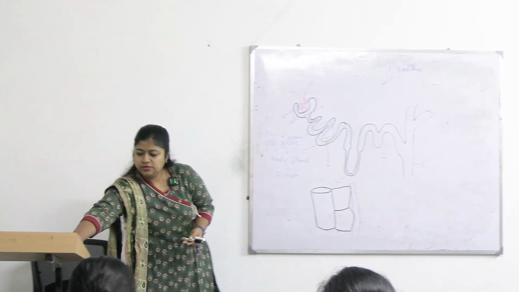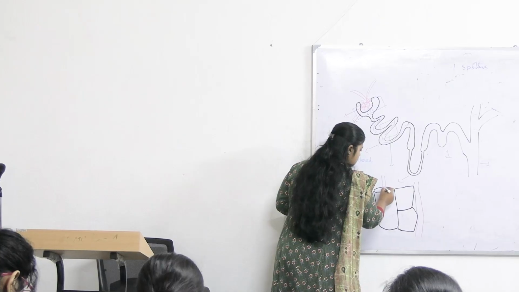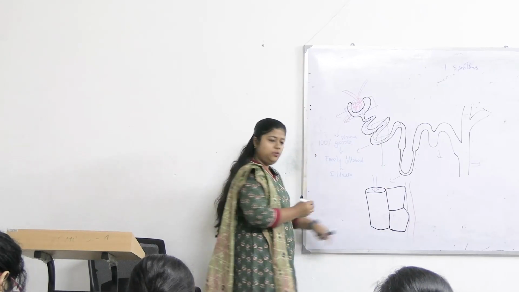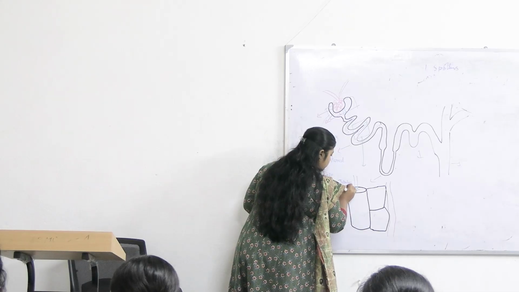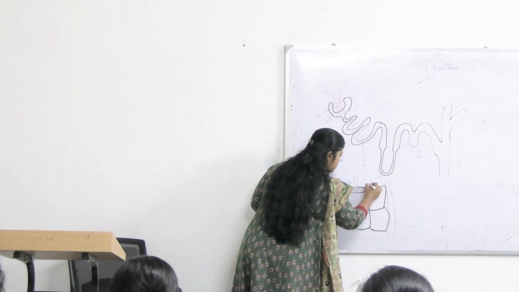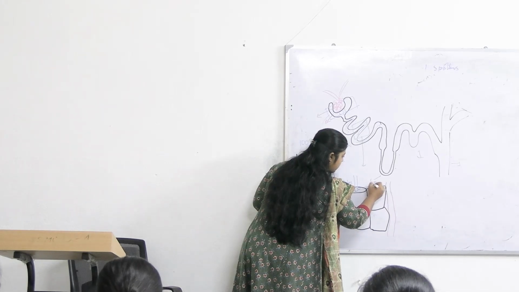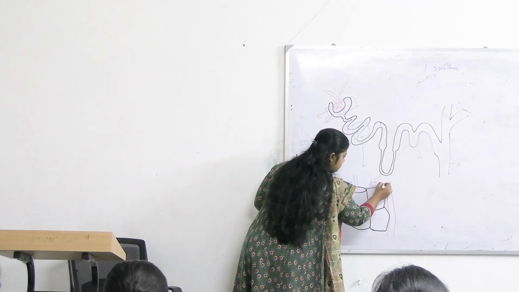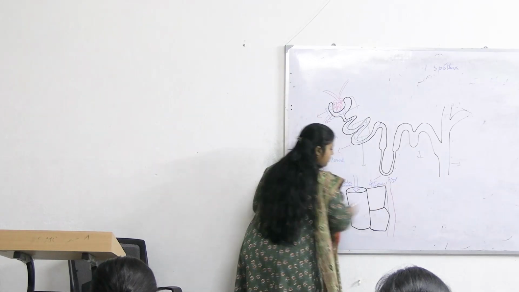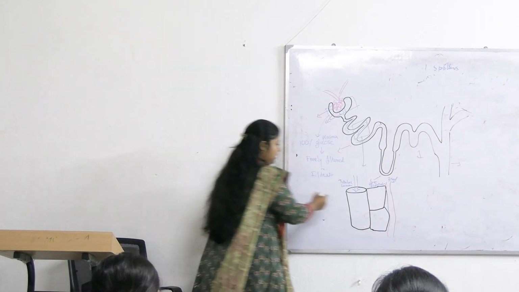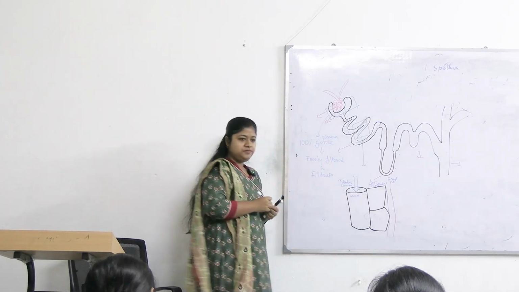So this filtrate is coming through the tubular lumen. This is the tubular lumen, this is the PCT epithelium, and this is the blood vessel. So it contains glucose initially.